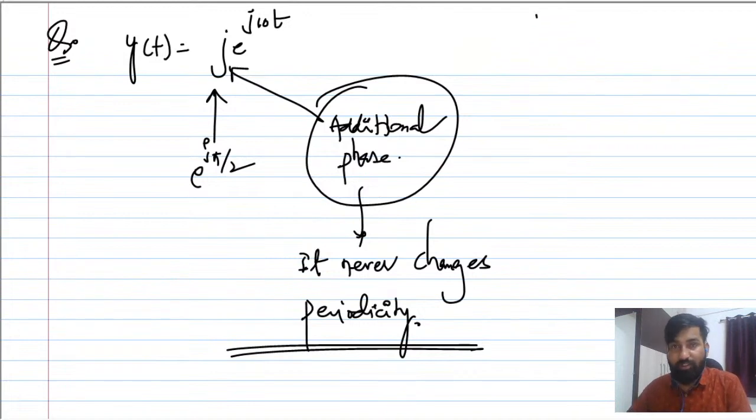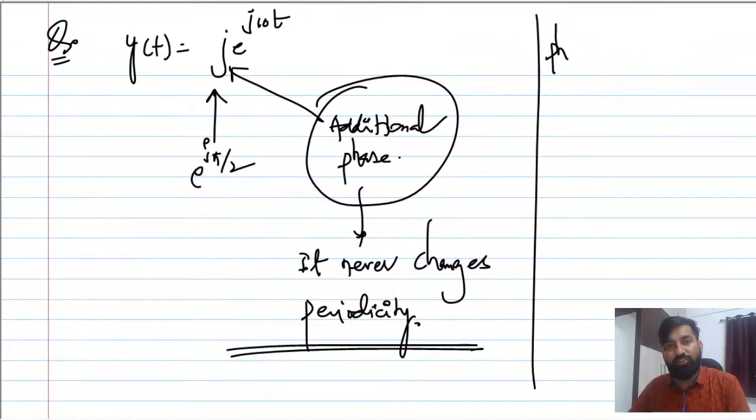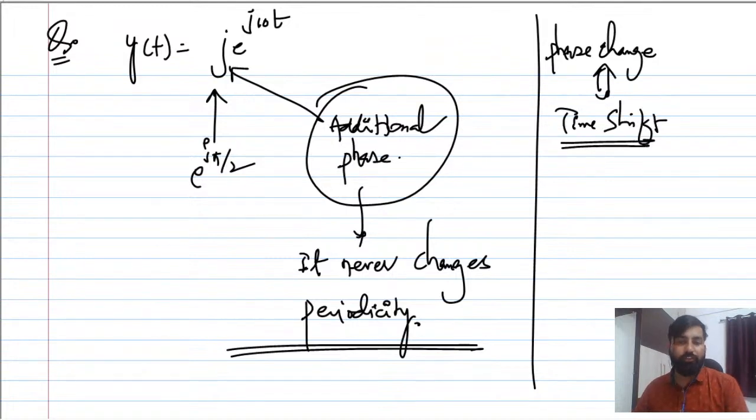In signals and systems you will come to know that phase change is equivalent to a shift in time, or you can say time shifting. If you are shifting in time, you will always get a phase change in the frequency domain. In signals and systems you will see this. This is a very important concept. So phase change is not going to change the periodicity, because you are shifting in time, so the time period will be the same. Shifting does not affect it.